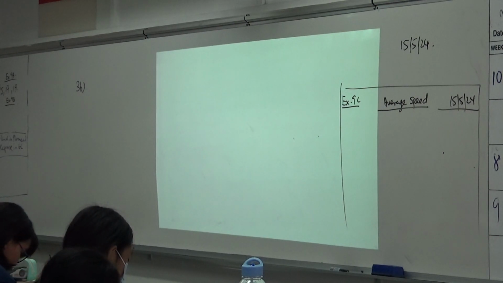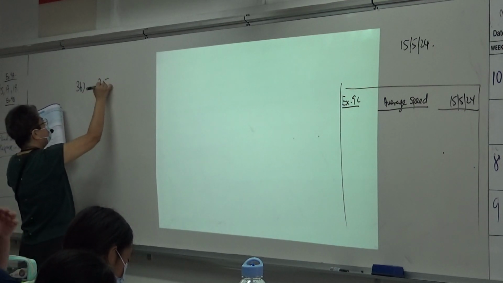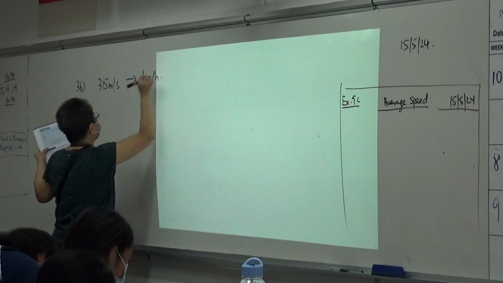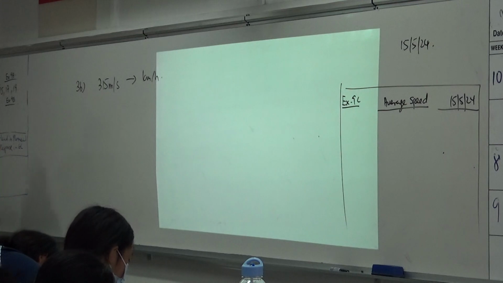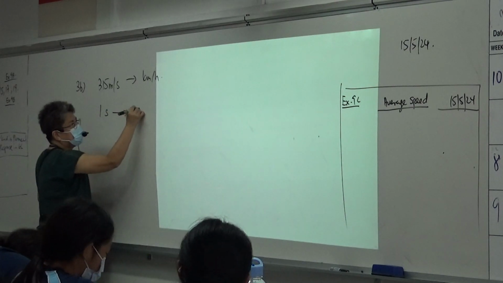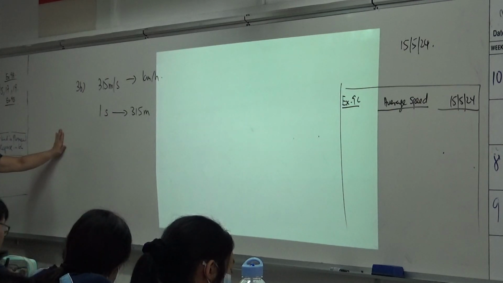Alright. Now let's take a look at this question. 315 meter per second convert to kilometer per hour. Now I want you to follow this method. I want to look at the box. This one means 1 second 315 meter, right? Correct?